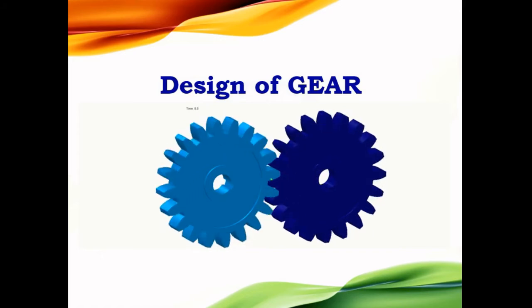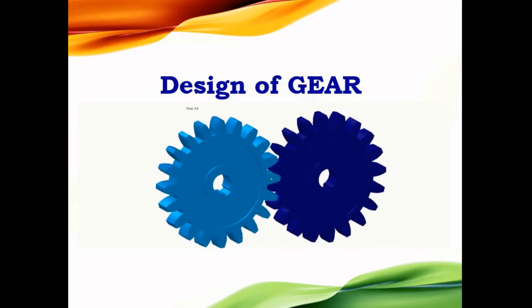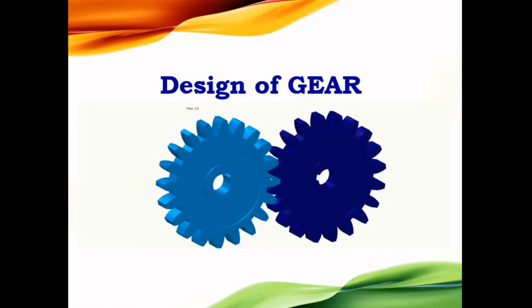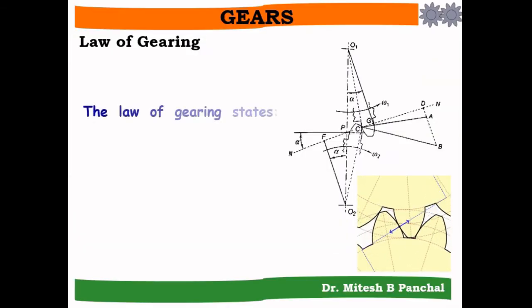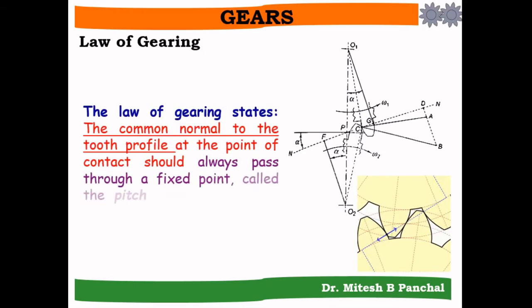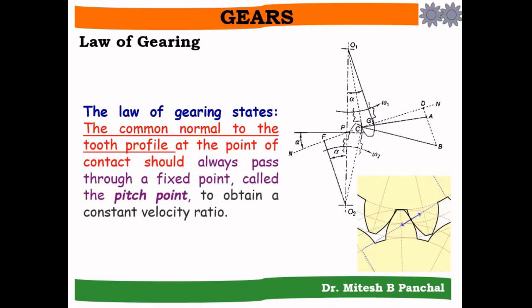Now we'll see the statement of the law of gearing. Law of gearing states that the common normal to the tooth profile at the point of contact should always pass through a fixed point that is called the pitch point to obtain a constant velocity ratio.